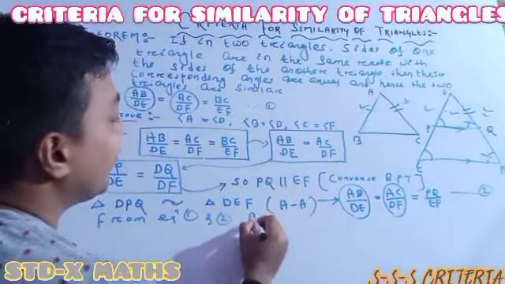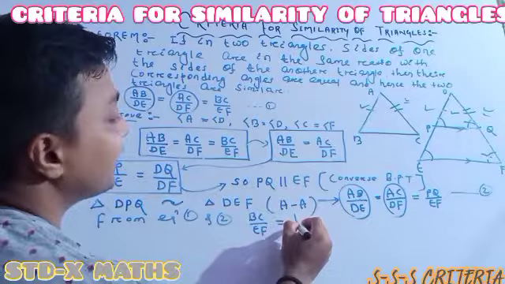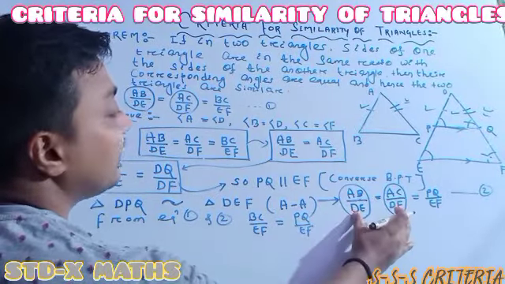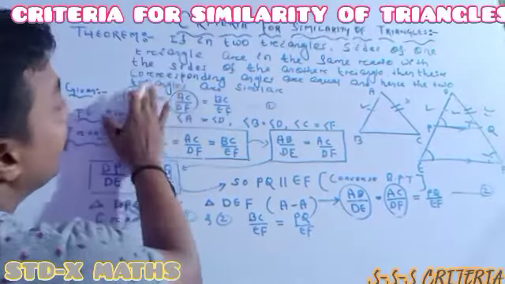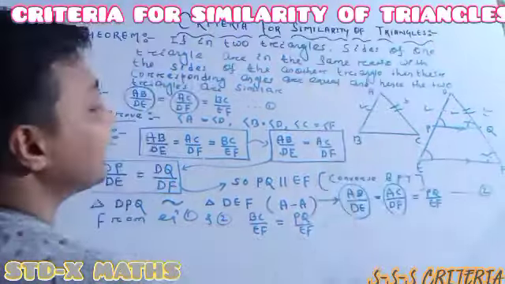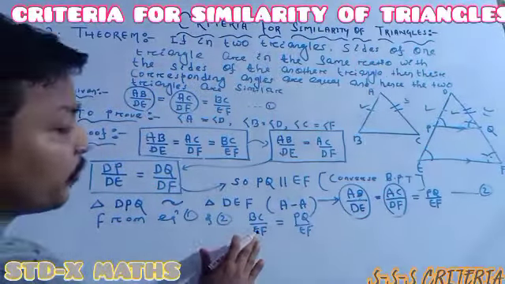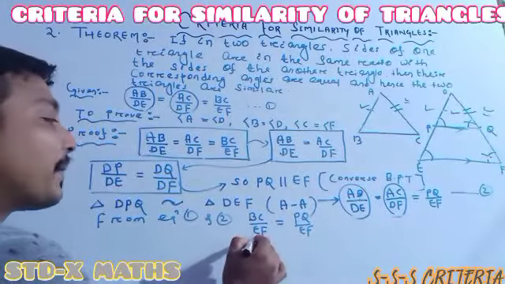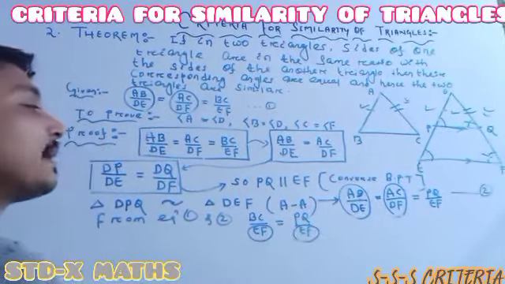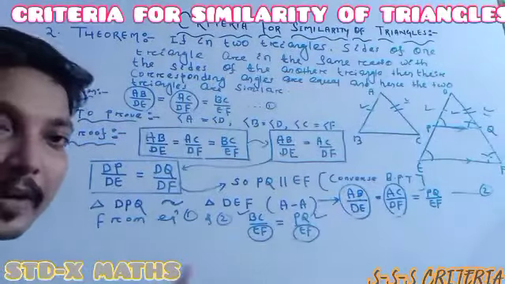So from 1 and 2 I am writing BC by EF is the same as PQ divided by EF, because both things are equal to the same value. Here both the fractions are the same, and the denominators are also the same. So 100% the numerator will be the same.